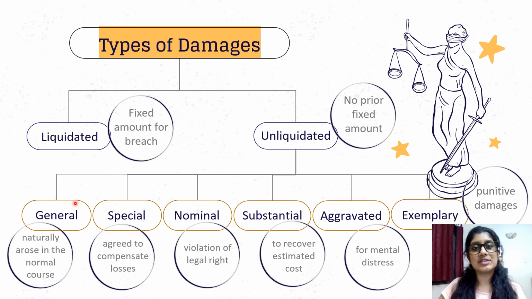So general damages do not need to be specifically pleaded because they arise in the general course of the contract. You prove the breach of the contract, you prove that this happened because of the breach of contract, so I am entitled to that money and you will get it. But for special damages, substantial damages, aggravated damages, you have to specifically go to court and prove that this is the extra damages that has occurred and I should be compensated for that as well. So these are the types of damages.